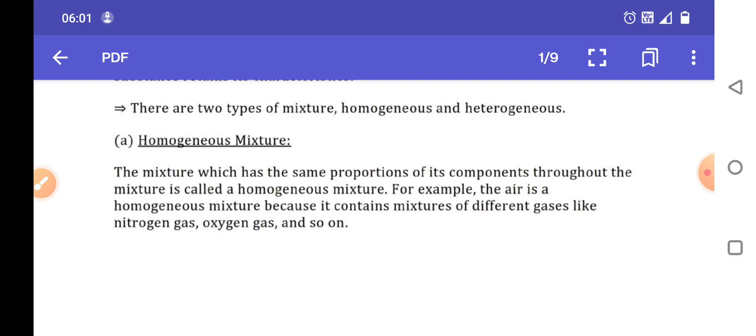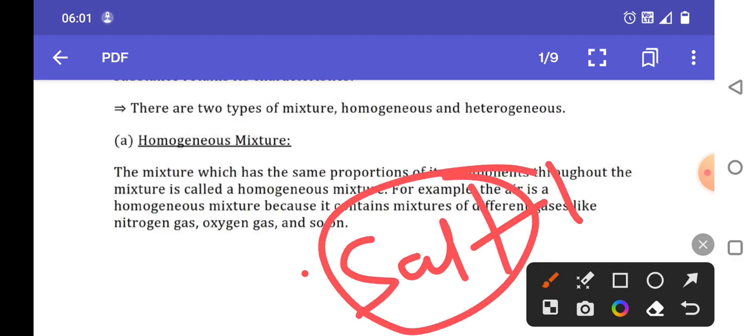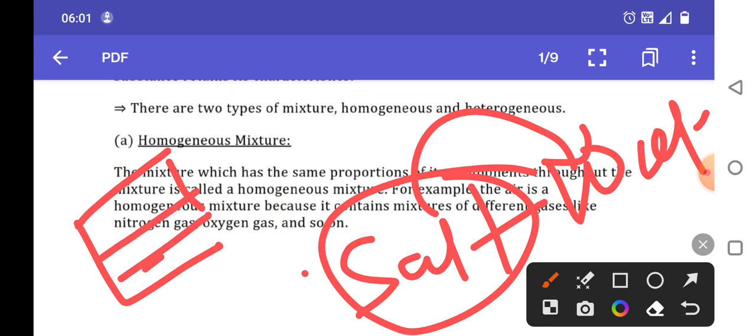We can take another example, salt water. After the salt dissolves, we can see the same composition throughout, only water. So we can say that it is a homogeneous mixture.